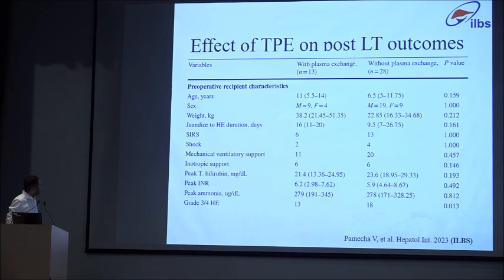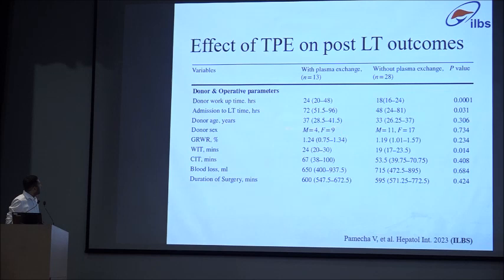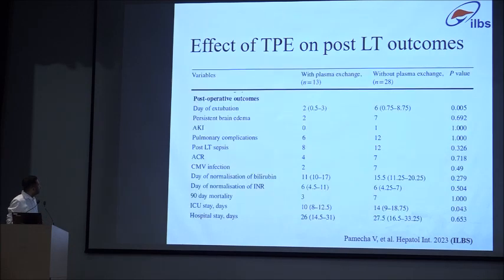Now you can see that one thing is the patients who underwent plasma exchange were sicker patients. Almost 100% were grade 3 to 4 HE, whereas only 50% of patients not undergoing plasma exchange were grade 3 to 4 HE. And the time to LT obviously was higher in patients undergoing plasma exchange because the decision will be waiting for the response of TPE. But what we see is the recipient outcomes, and we can see that the day of extubation was 2 days in the plasma exchange group versus 6 days in patients who did not receive plasma exchange prior to liver transplant.